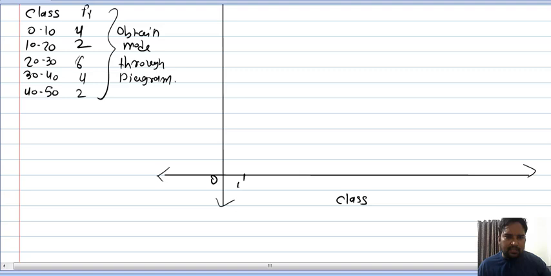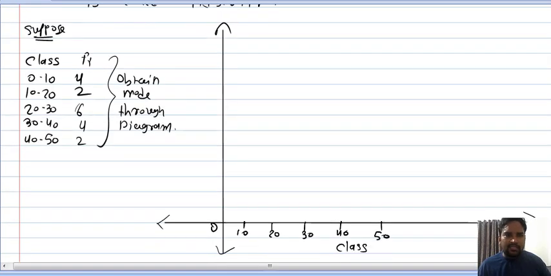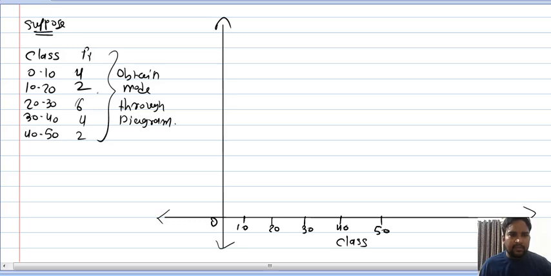So can I take 1 centimeter equal to 10, equal distance 20, 30, 40, 50. Now the highest frequency is 8 and the lowest frequency is 2. So can I take 1, 2, 3, 4, 5 up to 8. Understood this? So 1 centimeter equal to 1 I take on the y-axis.